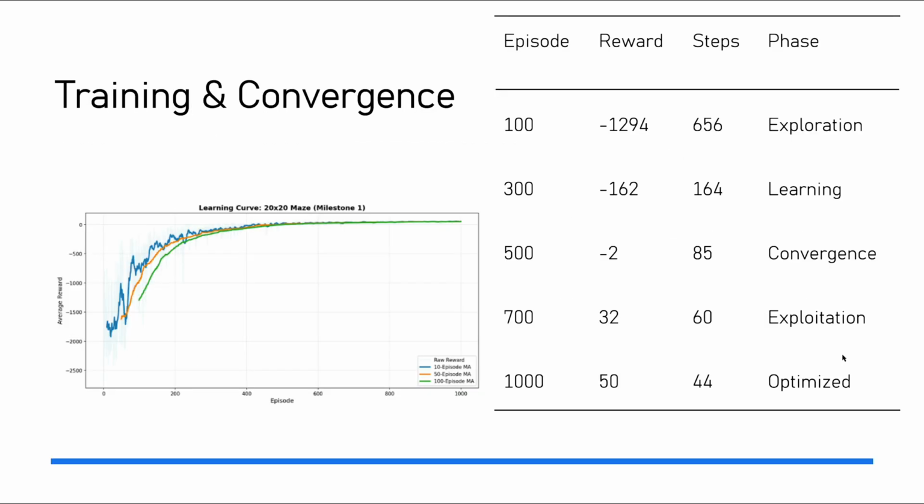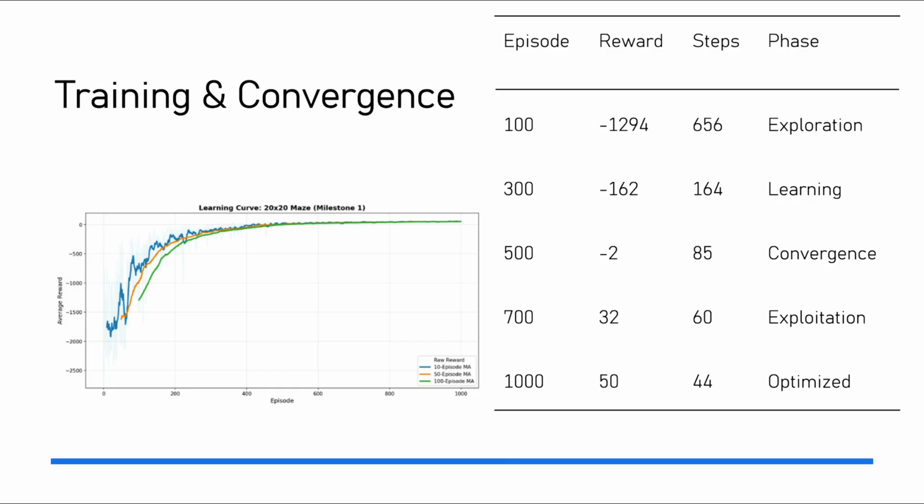The training process reveals three distinct learning phases. From episode 1 to 200, the agent explores randomly with high negative rewards, averaging minus 1294. The randomness is essential for discovering the state space.